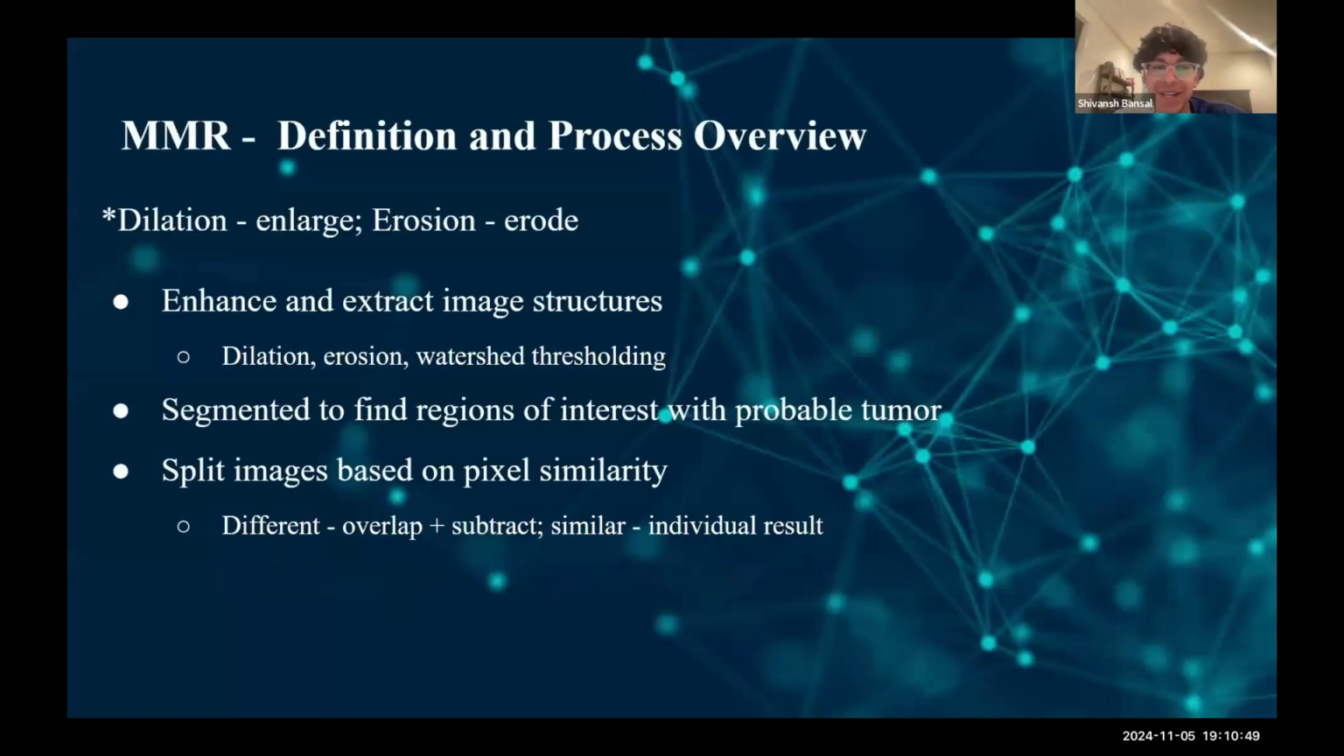MMR enhances and extracts image structures by iteratively combining dilation, erosion, and watershed thresholding operations through its iterative process. Dilation enlarges regions in an image, whereas erosion erodes the boundaries of regions in an image. The algorithm removes noise and artifacts by creating the marker image, which represents key points in a mask image.